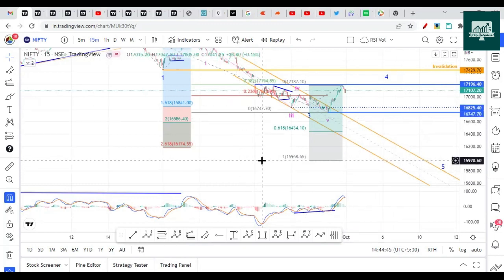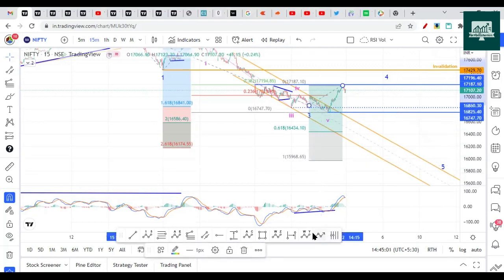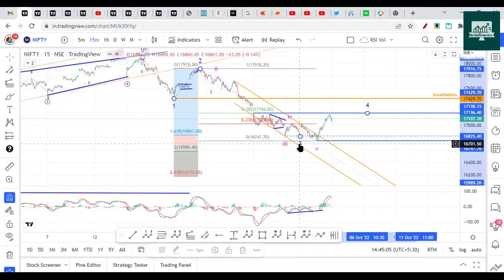I don't think the third wave is yet finished. But if it is finished, then we still have a move towards 16,000. That's what we can think. Once 16,747 is broken, we have 700 points to grab on the downside. So this is one way to think. Another way to think is that the third wave is still in progress and it will extend lower.